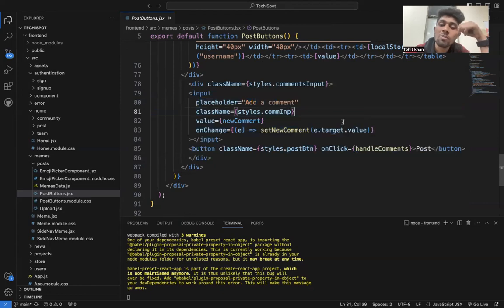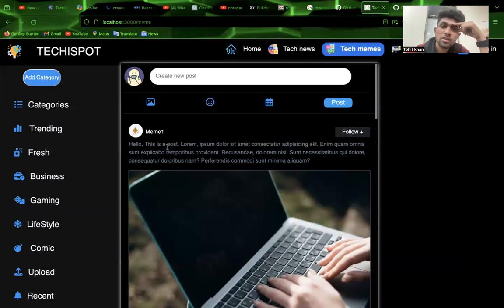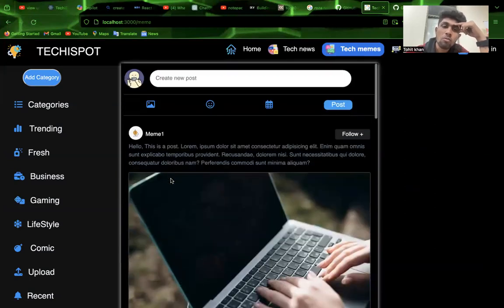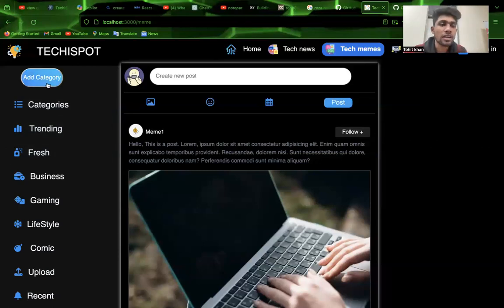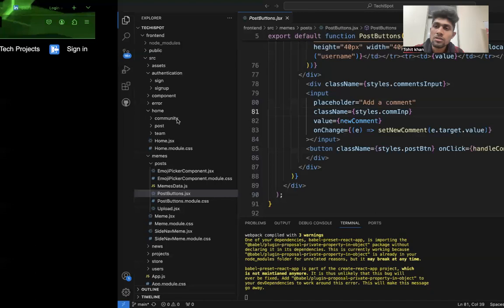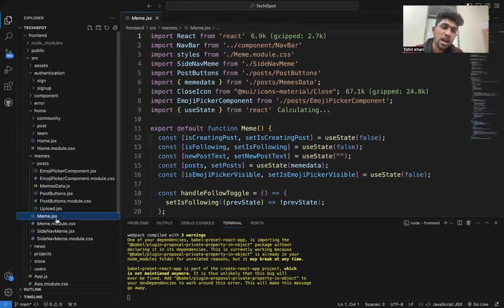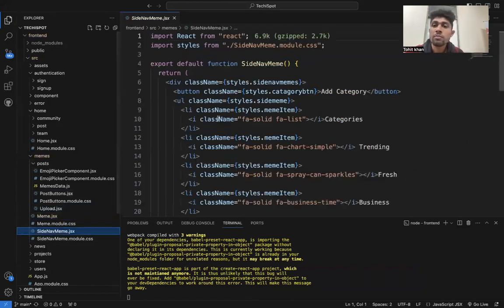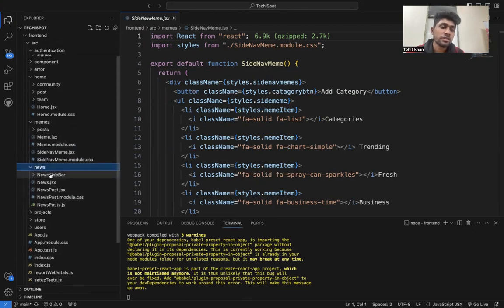It comes from the home page. The meme section, tech memes, is similar to its front page, the home page, in which we take these things. It is not working also. Add categories also, in which now there is upload photos, meme sections and a slider bar similar to its post, meaning its home section. And the sidebar is similar to its news section.